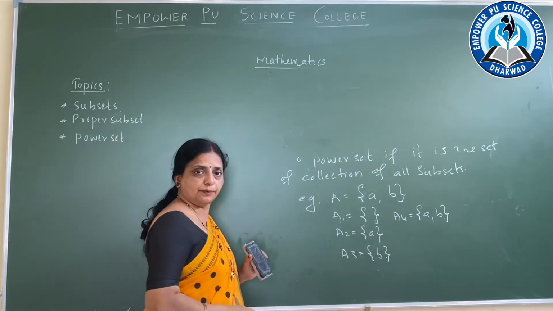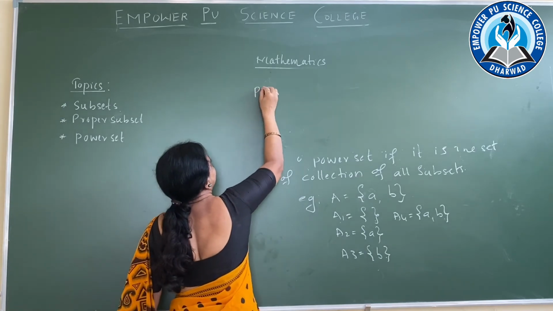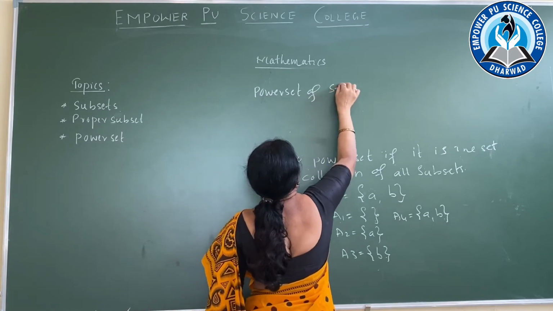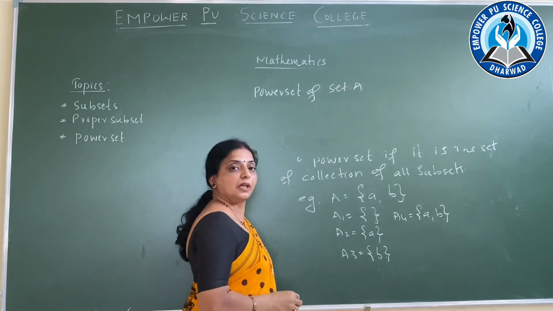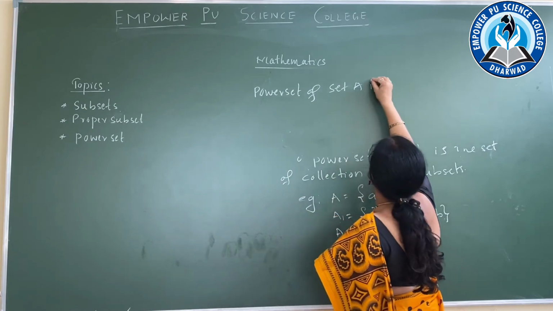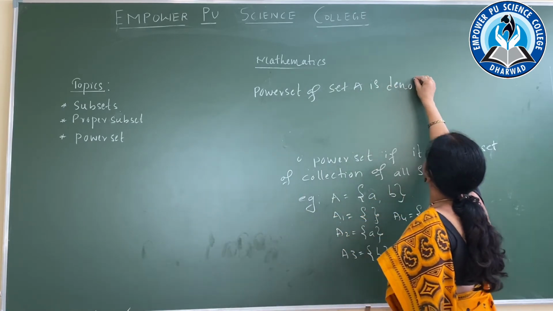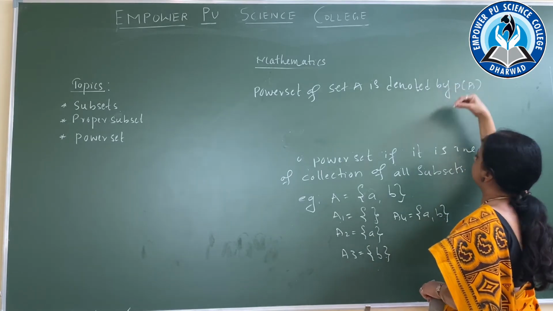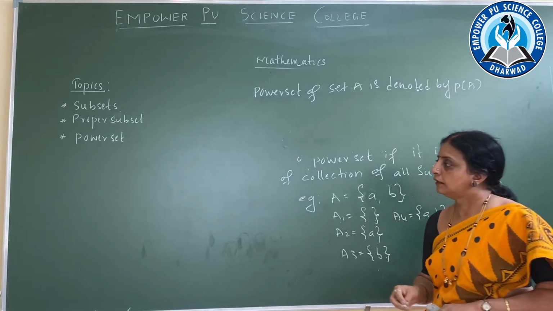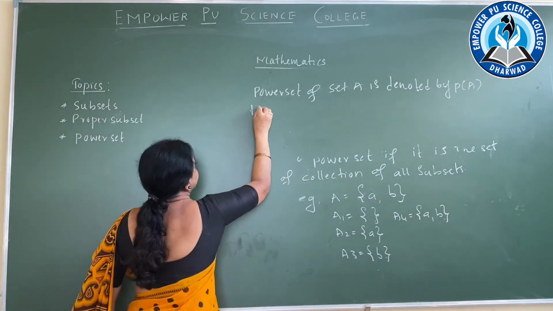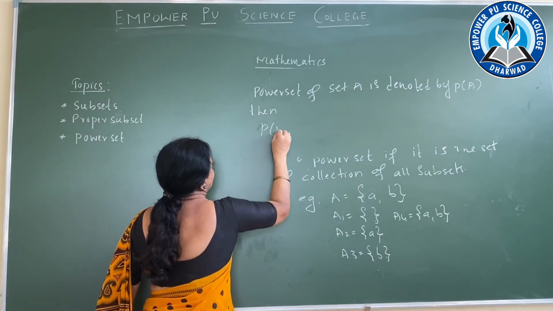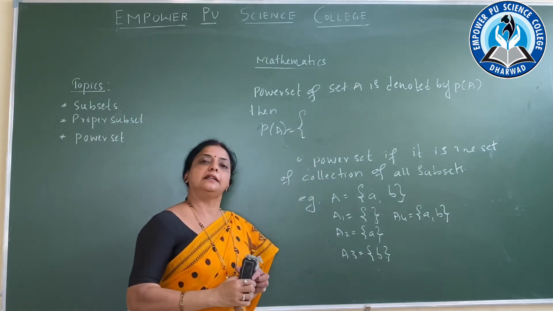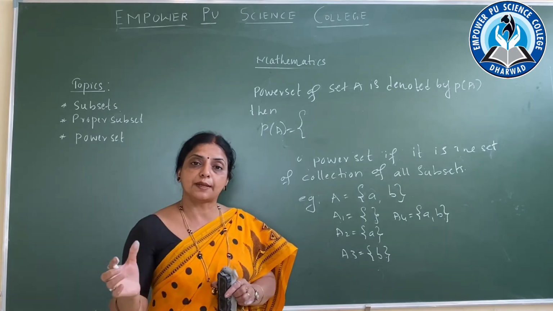Now I am going to write the power set. Power set of set A is denoted by P of A. Then P of A is equal to the collection of all the subsets.